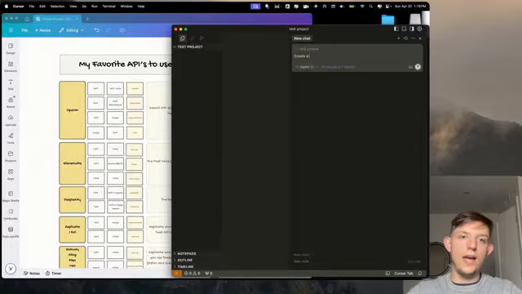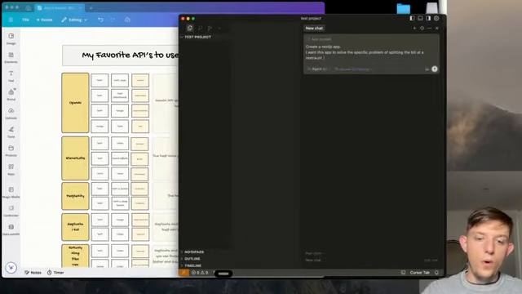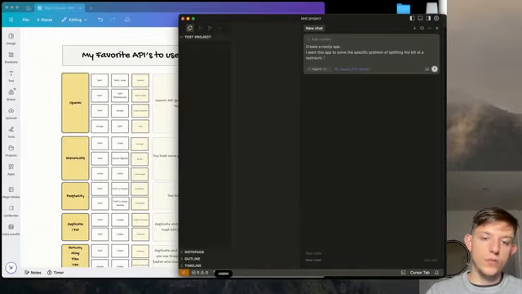So I'm just going to say create a Next.js project, a Next.js app. And for now, don't worry about what Next.js is. Just trust me, if you're testing this out at first, this will allow you to create one that actually looks cool. Create a Next.js app. I want this app to solve the specific problem of splitting the bill at a restaurant. I want to be able to upload an image of a receipt, and I want to select which items belong to who, and then I want it to keep track of the totals.